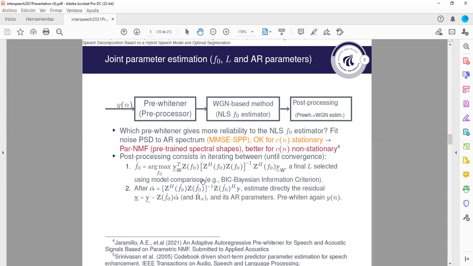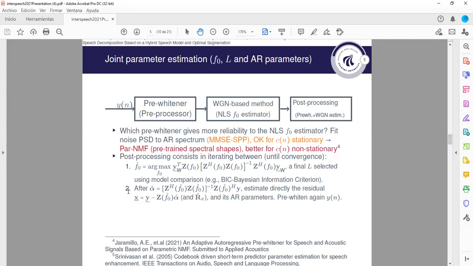Of course, after we estimate the pitch, we can select a number of harmonics using model comparison criteria, and we have a model residual and its AR parameters. So these AR parameters now also include the contributions of everything which is stochastic in the noisy signals. We can pre-whiten the signal again and iterate between these two steps until convergence.